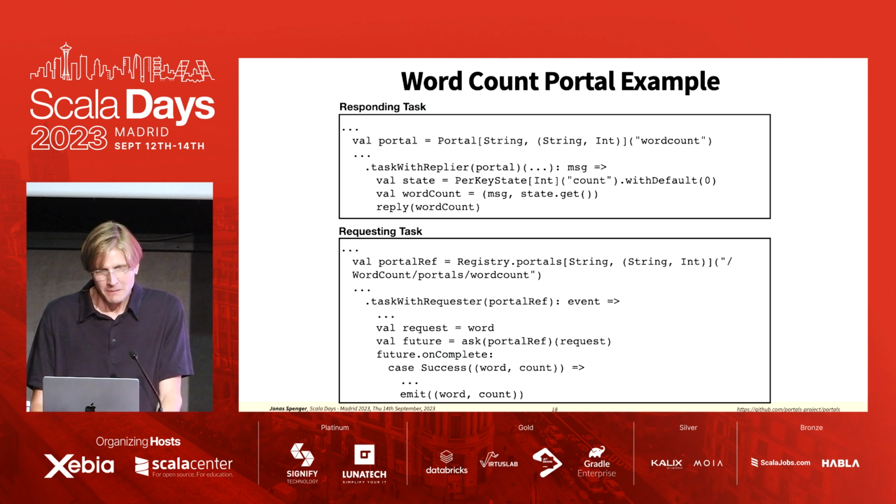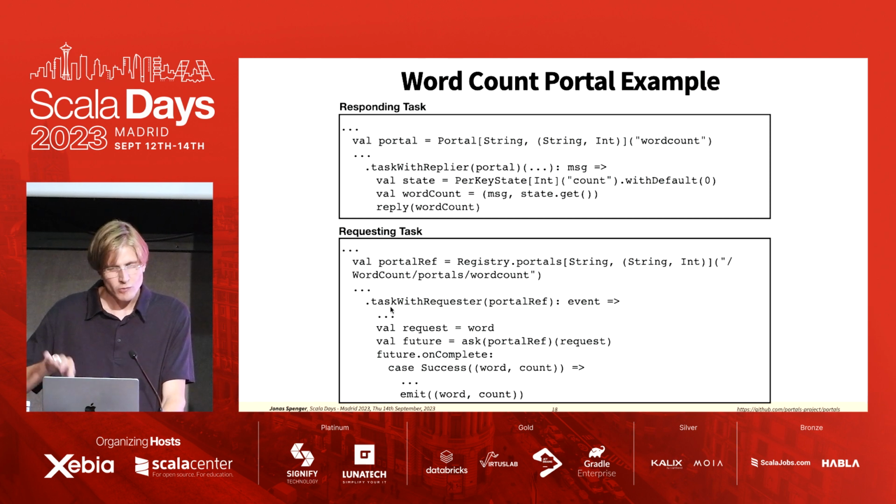All right. On the requesting side, we have the requester now getting a reference to this portal through the registry. This is some entity which allows us to get these remote references from other applications. And again, we give it some type and a longer identifier.